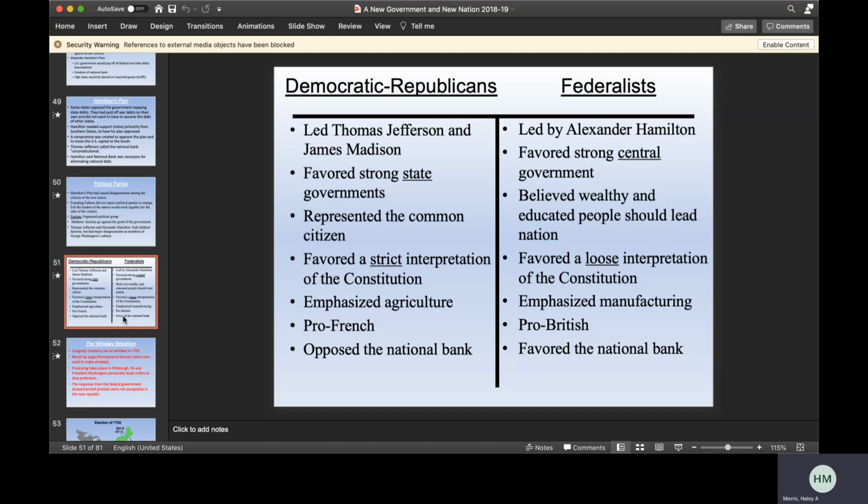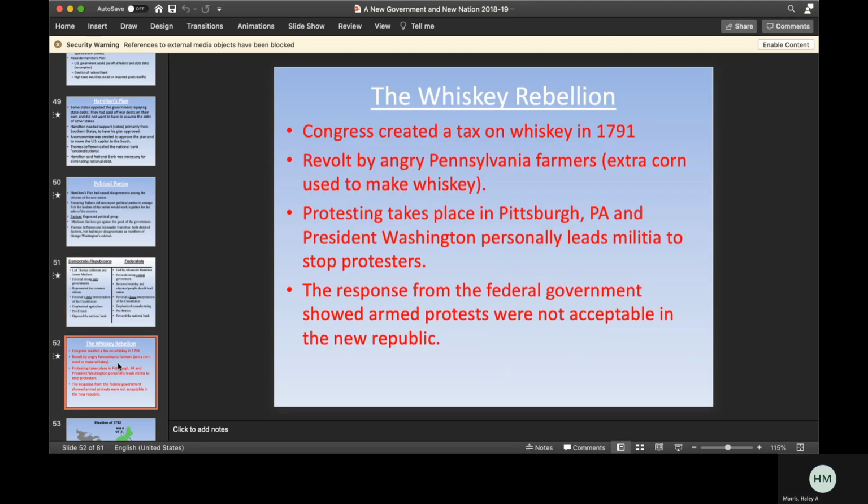The Democratic Republicans favored strong state governments, and the Federalists favored strong central governments. The Democratic Republicans also favored a strict interpretation of the Constitution, so they took the Constitution very literally, and the Federalists favored a loose interpretation of the Constitution.